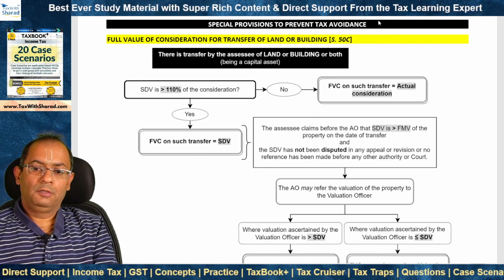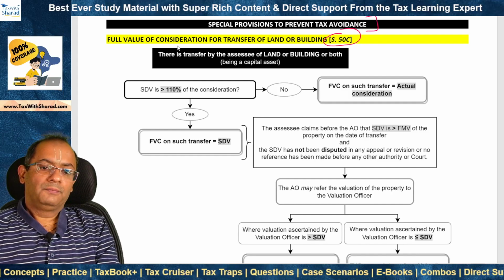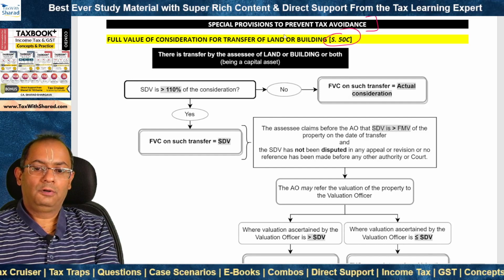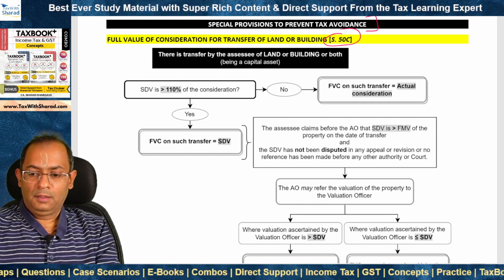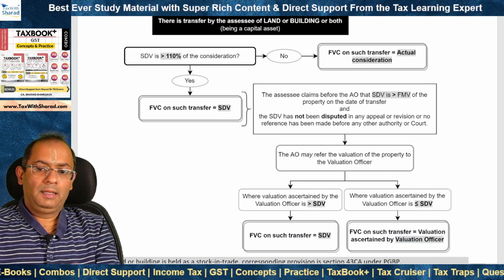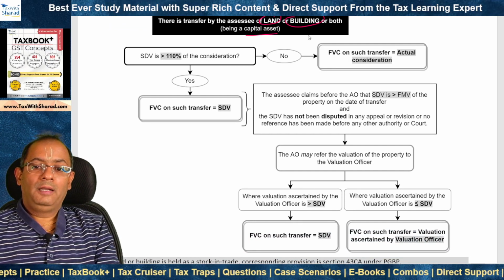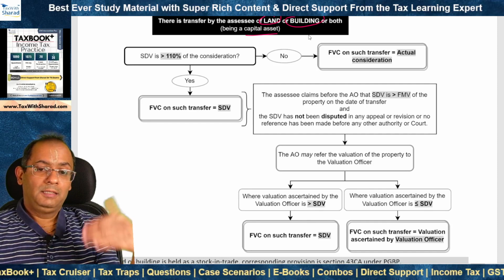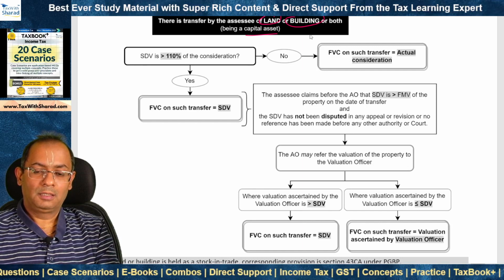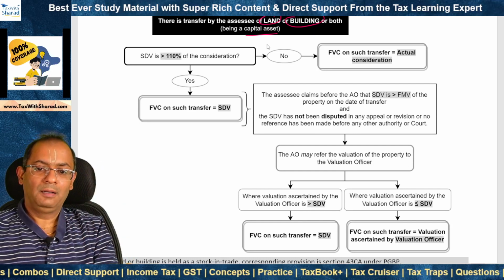We now look at certain special provisions to prevent tax avoidance. First, we look at section 50C. This is a special provision made to determine the full value of consideration for transfer of land or building. So it covers a situation where there is a transfer of land or building, not of any other capital asset. If the land or building is transferred not as a capital asset but say as a stock in trade, then PGBP applies, and the corresponding provision is 43CA, which we have already discussed in the topic of PGBP. But if it is a capital asset, then section 50C applies and capital gains is relevant.